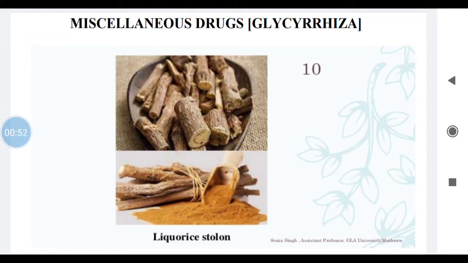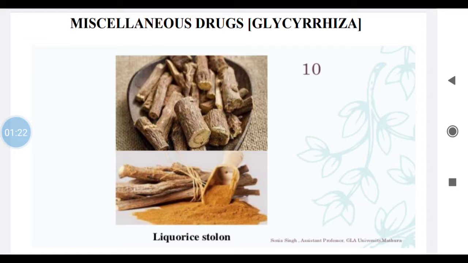Whereas here a total of 9 drugs we are going to cover in this group, and they are categorized as miscellaneous drugs. They have important medicinal and pharmaceutical uses, and some of them have industrial uses also. So these 9 drugs we will cover one by one.